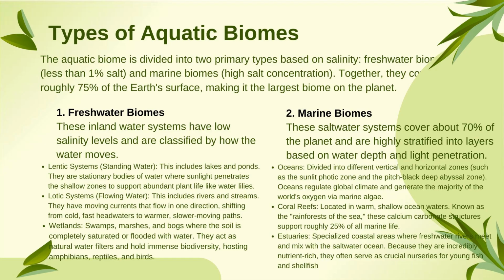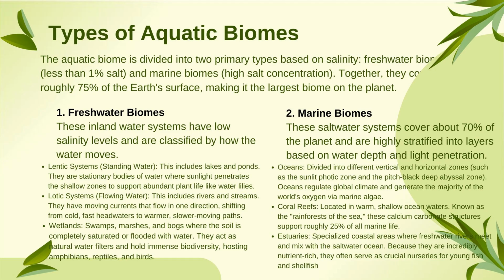Next, coming to the marine biomes, these are saltwater systems which cover about 70% of the planet and are highly stratified into layers based on the water depth and the penetration of light, the sunlight, how much it penetrates. So, based on this, the further divisions are oceans. This is divided into different vertical and horizontal zones. Oceans regulate the global climate and also generate the majority of the world's oxygen via marine algae. So, this is very important. They generate the majority of the world's oxygen by marine algae.